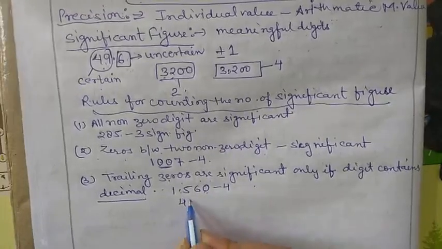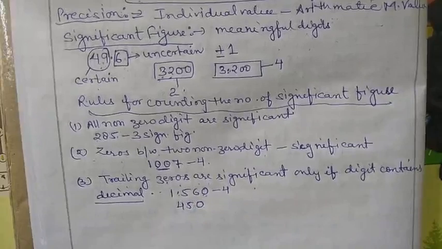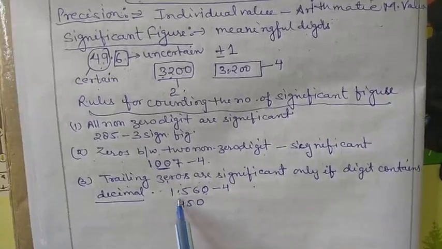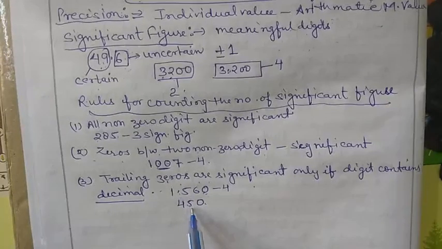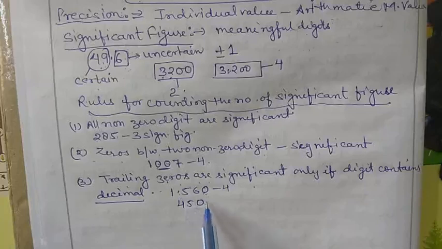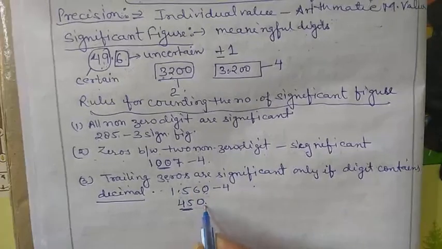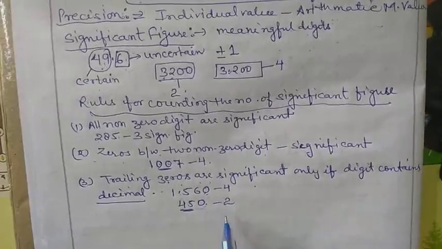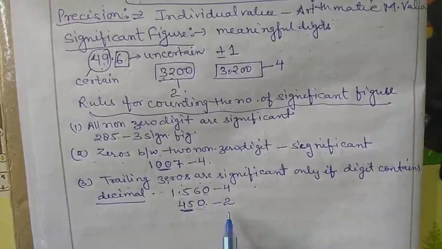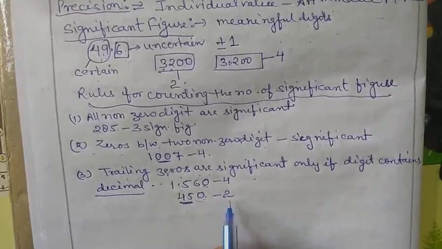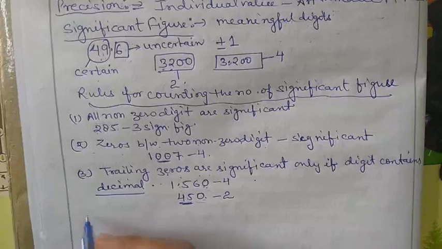But if we have 450, this is a trailing zero, but this value doesn't have any decimal point. So there are only 2 significant figures. The zero is not considered significant. Okay, this is the third rule.